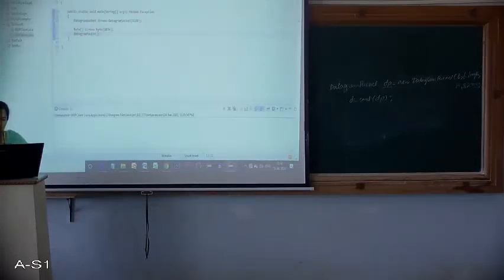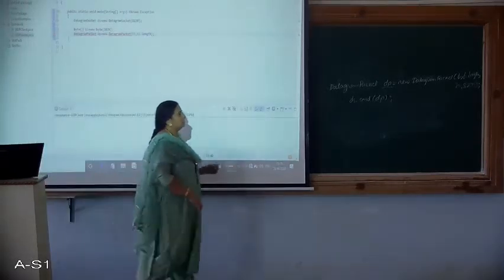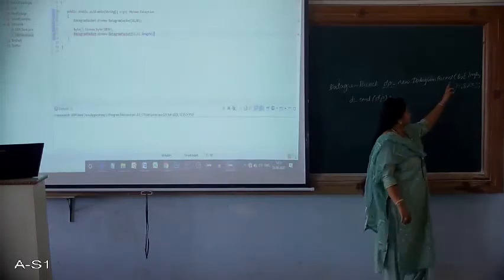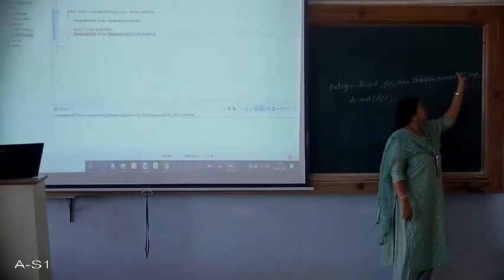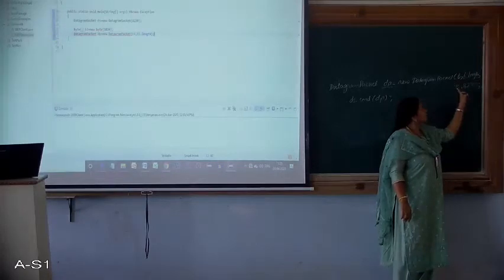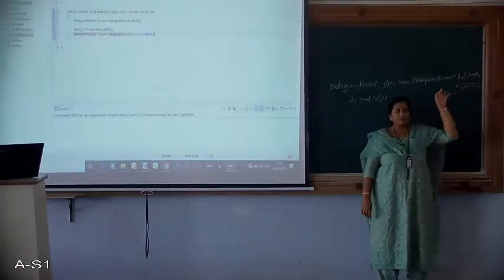Datagram packet dp equals to new datagram packet, b1 comma b1.length. You can observe here, when I created datagram packet at the client side, I have passed 4 parameters. That is data and its length, the IP address and the port number of the server.